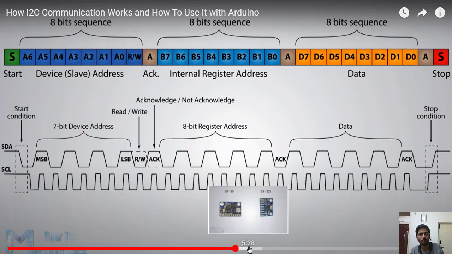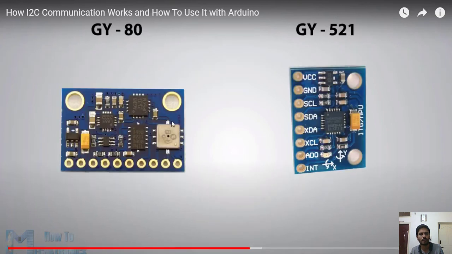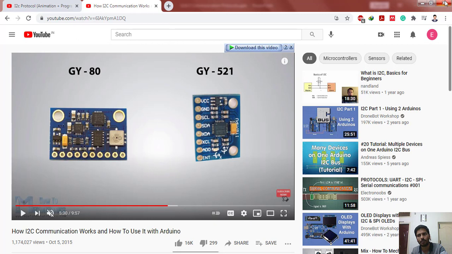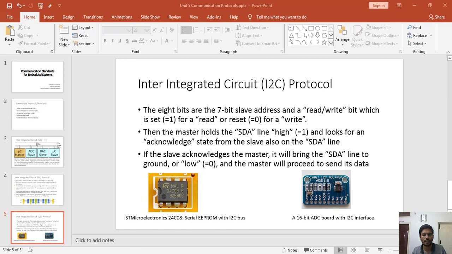At this point we are going to stop. I think these are the two examples. Some standard gyroscopes also use the I squared C protocol, and with the help of animations, there are many videos you can get. And at this point